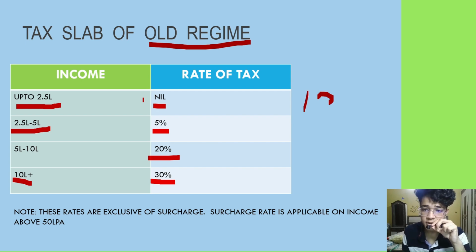That means if your income is 13 lakhs, let's suppose, the first 2.5 lakh will be nil. From 2.5 lakh to 5 lakh will be 5%. From 5 lakh to 10 lakh will be 20%. For 10 lakh plus, it will be 30%.